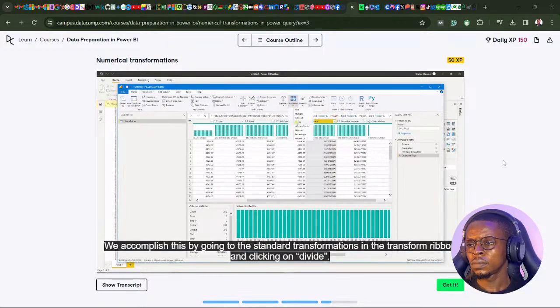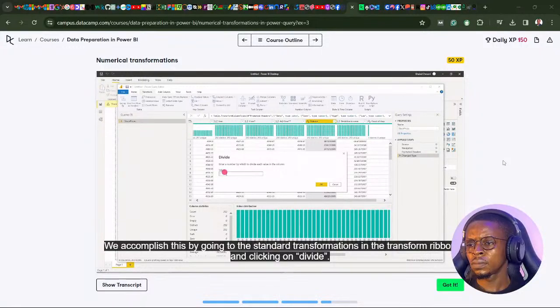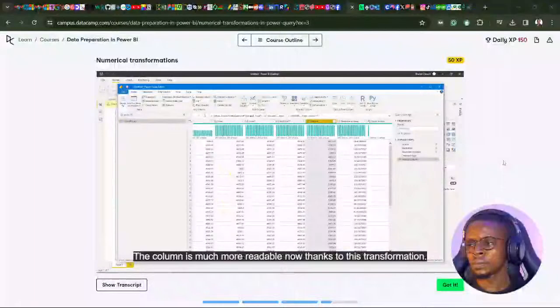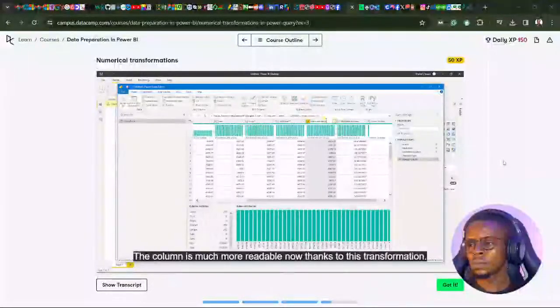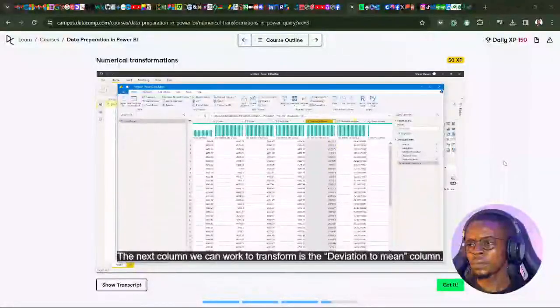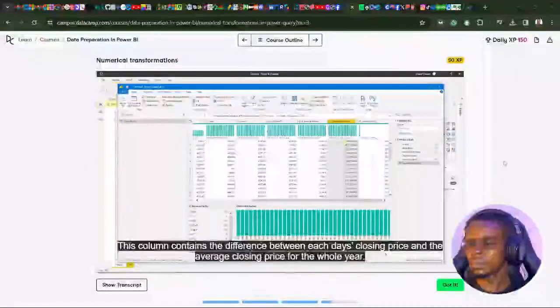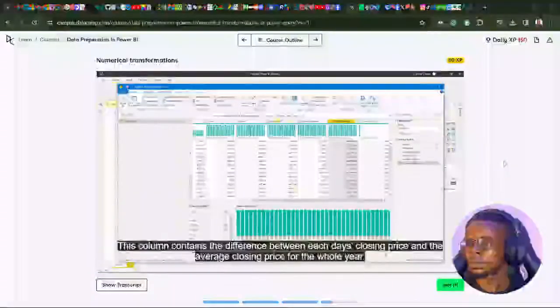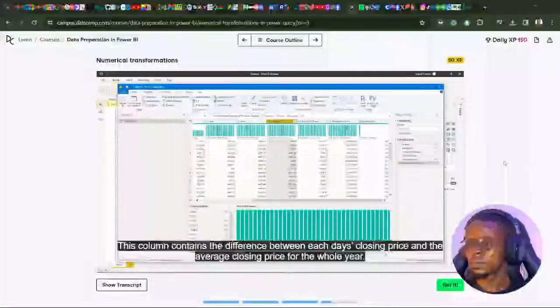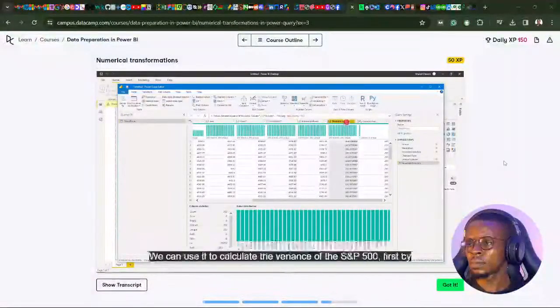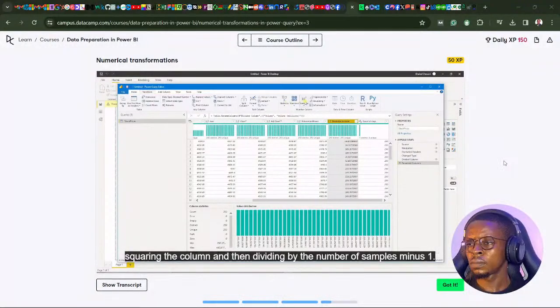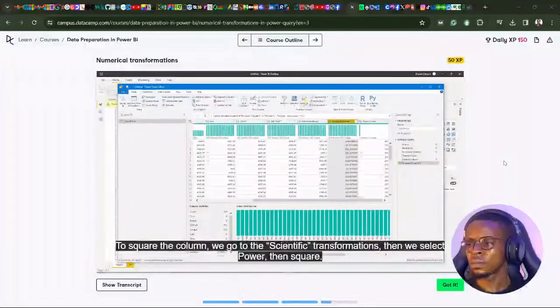We accomplish this by going to the standard transformations in the transform ribbon and click on divide. The column is much more readable now thanks to this transformation. The next column we can transform is the deviation to mean column. This column contains the difference between each day's closing price and the average closing price for the whole year. We can use it to calculate the variance of the S&P 500, first by squaring the column and then dividing by the number of samples minus 1.